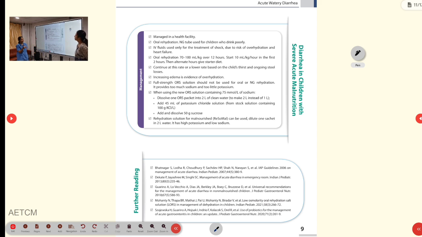And here you do not prefer giving ORS, because as we have already told, the concentration of potassium will be very low. So we will give ReSoMal to the child, and you can dilute 1 sachet in 2 liters of water and give it to the child. If at all it is not available, you can give our newer ORS itself, but when we give that, you have to dilute it in 2 liters of water, and also add 45 ml of potassium chloride with 50 grams of sucrose, and then give it to the child. So this is the management we follow in severe acute malnutrition for children presenting with acute diarrhea.